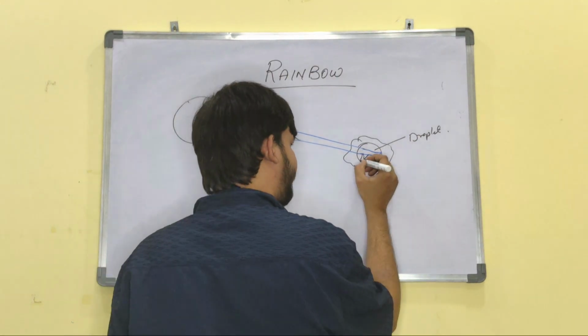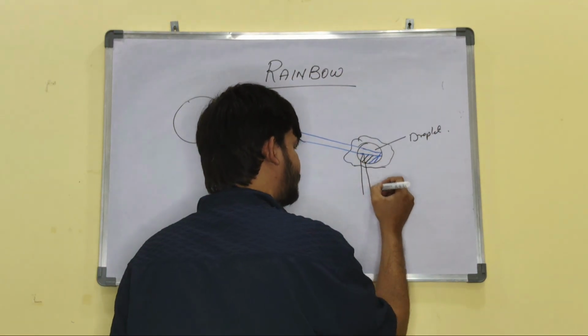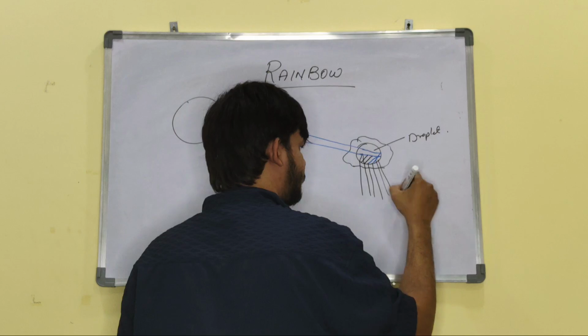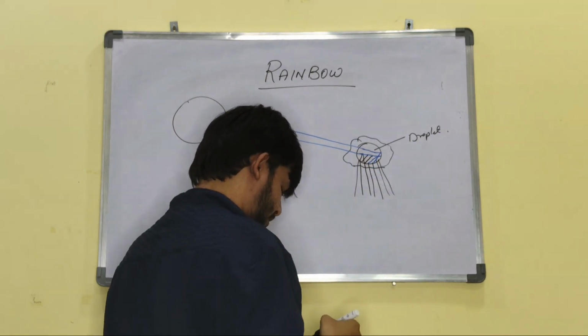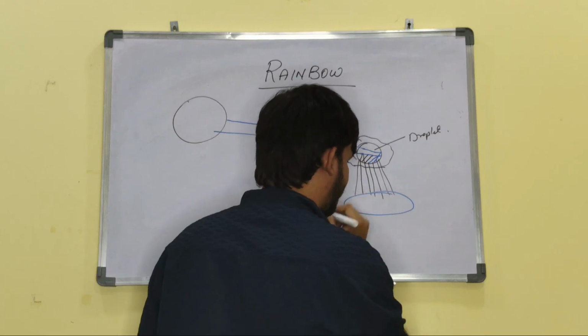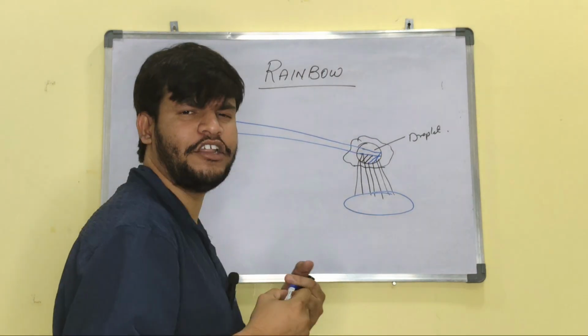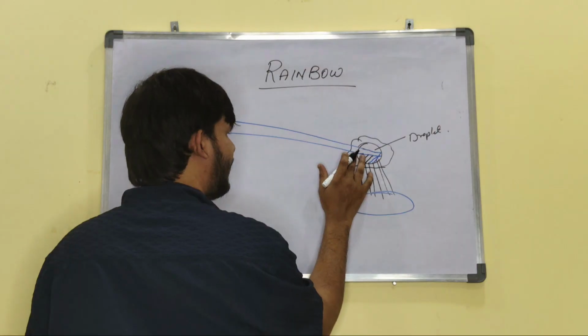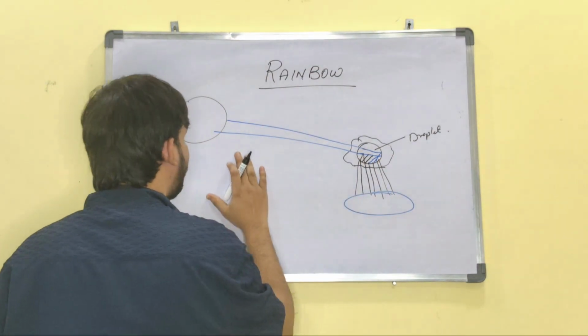And it will come out of the droplet. And the rainbow will appear. Now, what is the process? Let's discuss the steps involved.